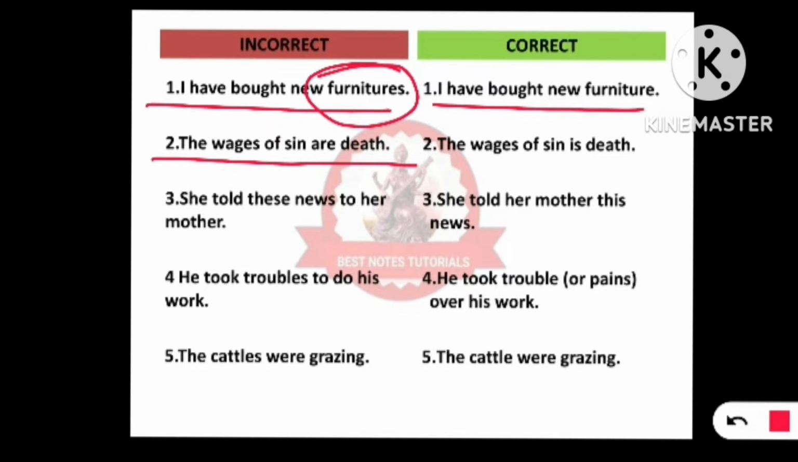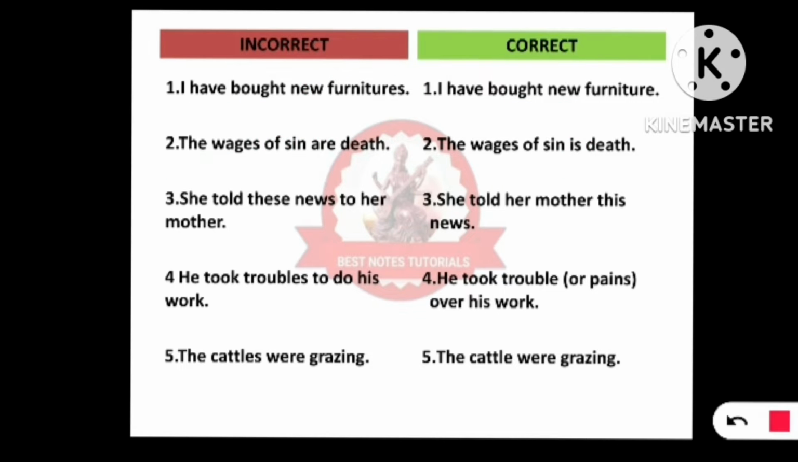The wages of sin are death. Here, this "are" should not be there, because we are talking about sin, and sin should be used with a singular verb. So this should be: the wages of sin is death, not are death.